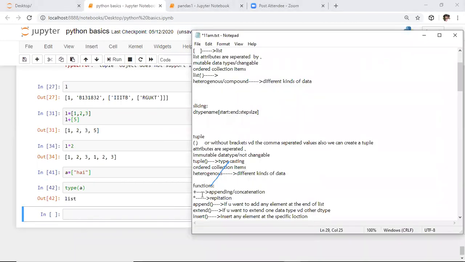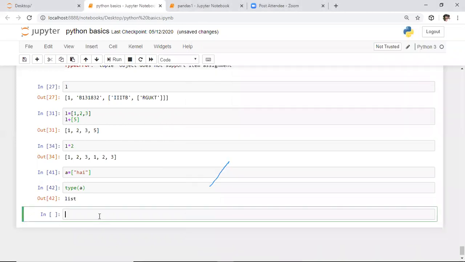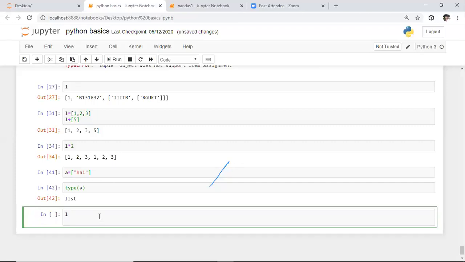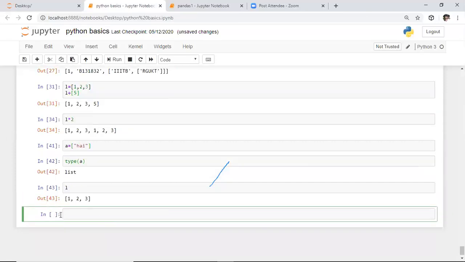After this, we have different functions corresponding to the list. Out of those functions, the first function is the append function. To add something at the end of the list, we need to use this append function. If you observe this list content, here in this list, we have 1, 2, 3. If you want to add something at the end of the list, we need to use the append function.